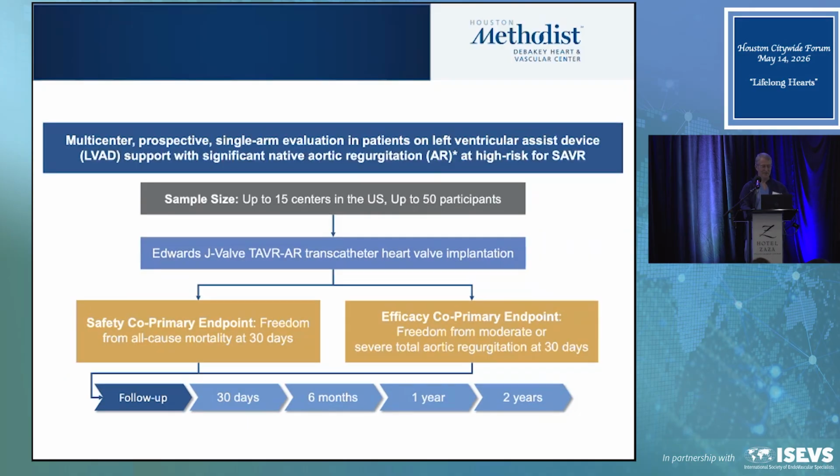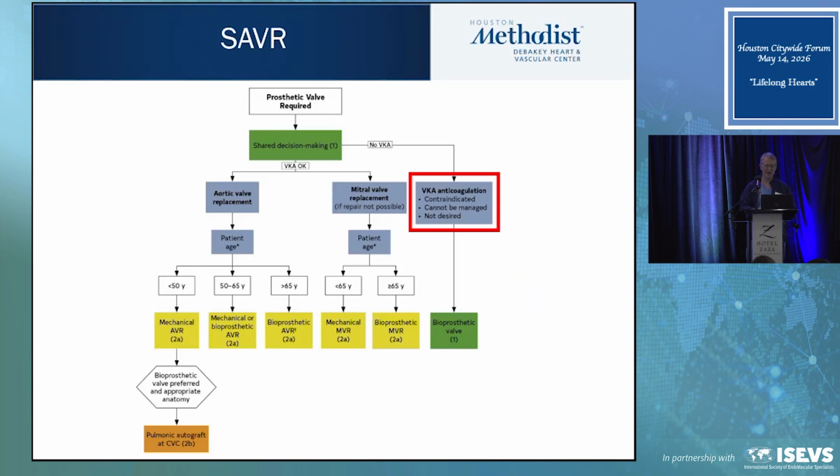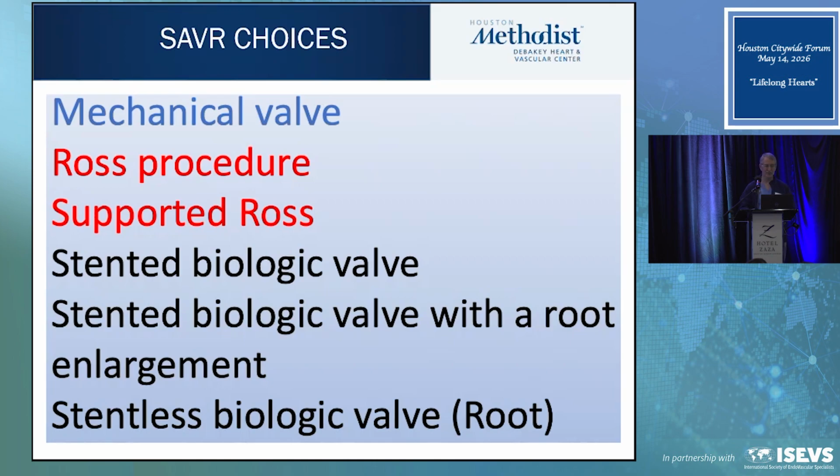Again, I want to keep us on our 7 minutes, so I'm going to go fairly quickly through this. But remember now, if we look at surgery, surgery is still something we do a lot of. It's still very important. It is part of the lifetime management, whether we think about it or not. And when we go through shared decision-making, if we start thinking about the aortic valve replacement, whether it be by surgery or transcatheter, still less than 50, you're probably going to have surgery unless there's something wrong with you, and we still do a Ross or a mechanical valve. 60 to 65, now we're talking mechanical or tissue valve, or as you get past 65, we're talking about biologic valves or TAVR. If we look at surgical choices, we can choose a mechanical valve, a Ross procedure, a supported Ross, a stented biologic valve with a root enlargement, and stentless biologic roots.